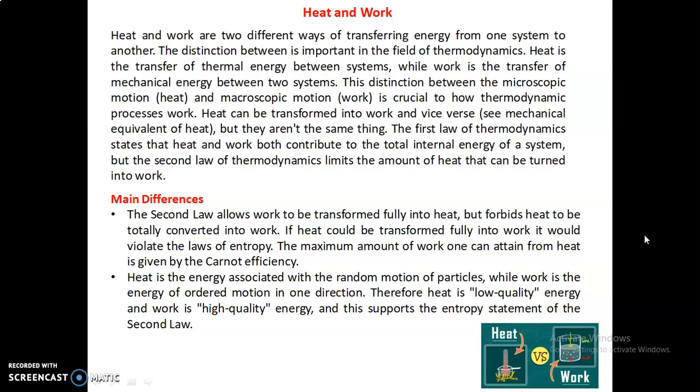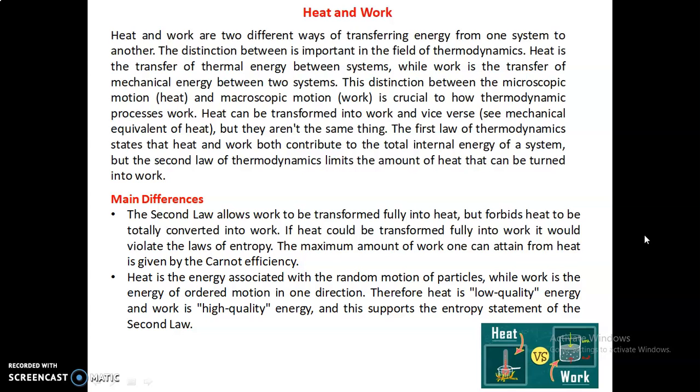Heat and work are two different ways of transferring energy from one system to another. The distinction is important in thermodynamics. Heat is the transfer of thermal energy between systems, while work is the transfer of mechanical energy between two systems.